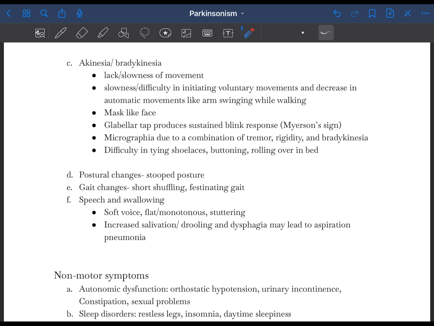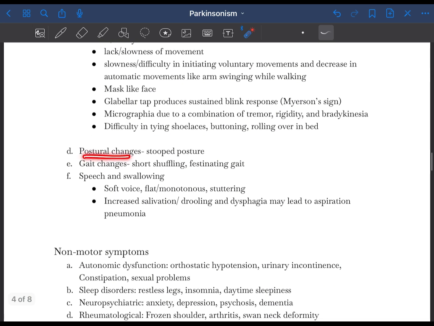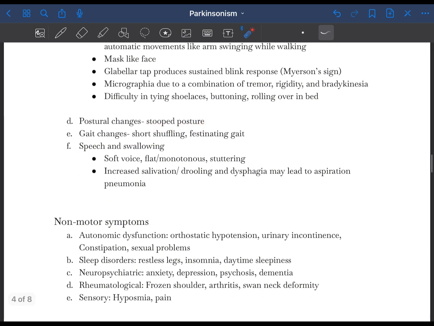Another feature due to bradykinesia is micrographia. It is due to a combination of tremor, rigidity, and bradykinesia, such that the patient writes very small letters. There is also difficulty in tying shoelaces, buttoning and unbuttoning, and rolling over in bed. Other features include postural instability and postural changes, like the patients have a stooped posture, and gait changes. There is a short, shuffling, or festinating gait.